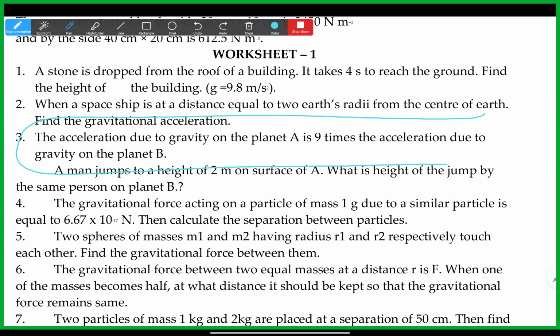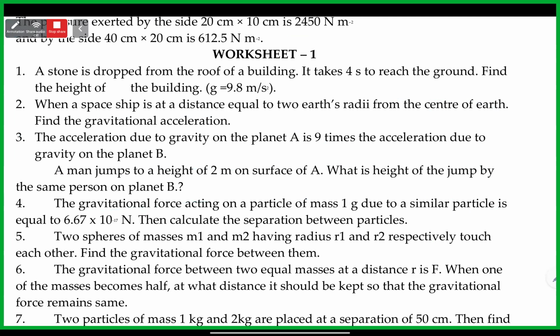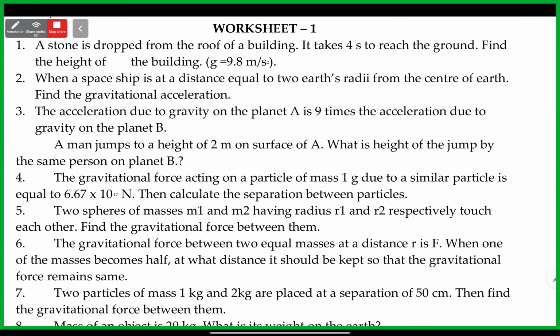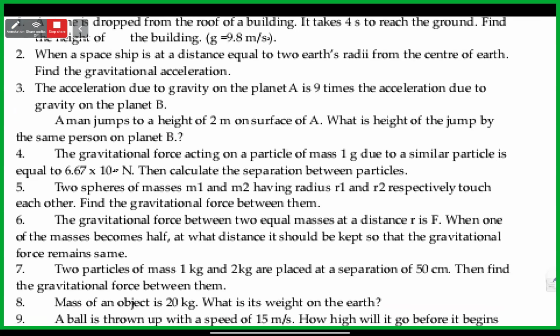But before you asked one doubt: the acceleration of gravity on planet A is 9 times the acceleration due to gravity on planet B. So this type of ones. Pranavi, I scroll down, they might give the answers. Did they give the answer?